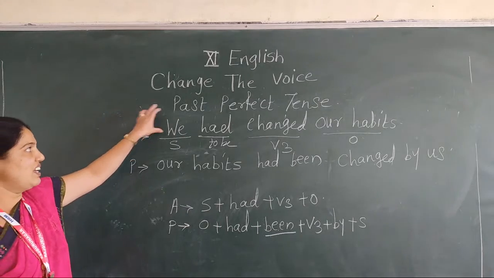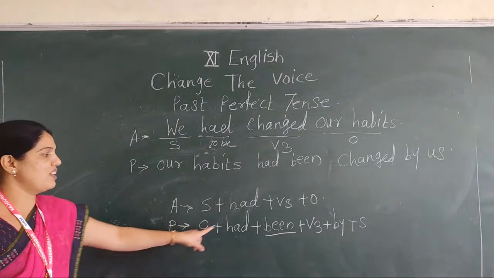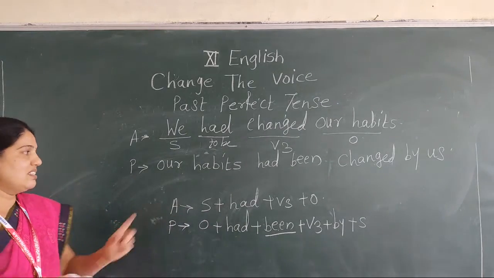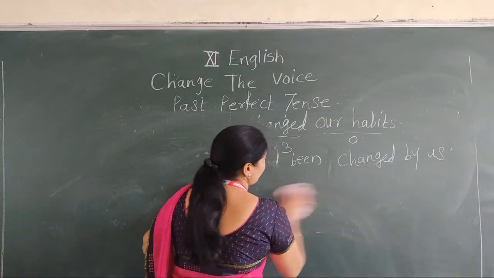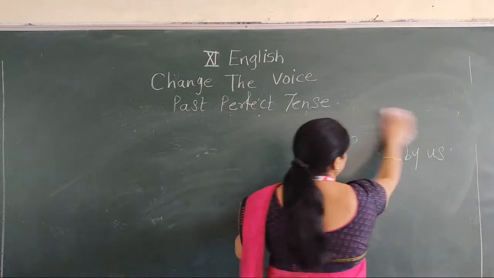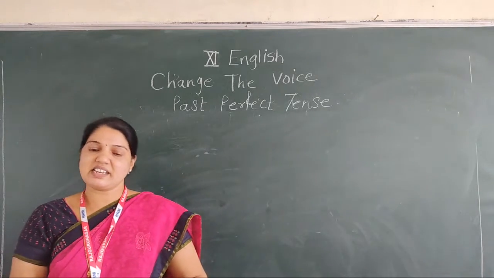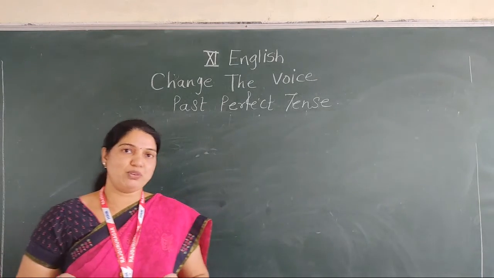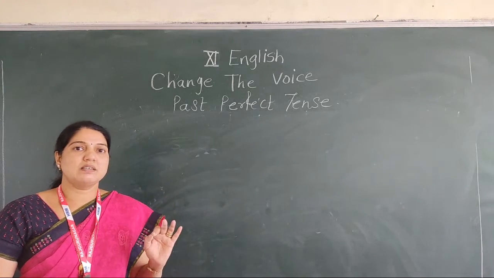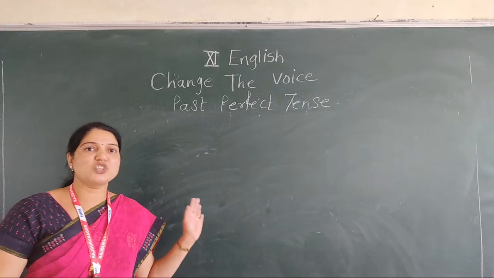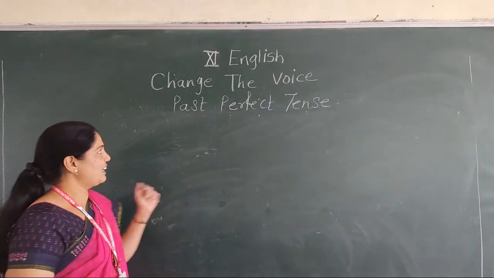Okay, now see, here is past perfect tense. Active: subject had V3 object. Then passive: object had been V3 by subject. Means you will observe that at the time of converting perfect tense from active into passive, we use been. Okay, shall we start the next tense? The next tense is simple future. Now let's see once again the next tense, past perfect continuous tense, but there is no change of voice in that sentence, active into passive.